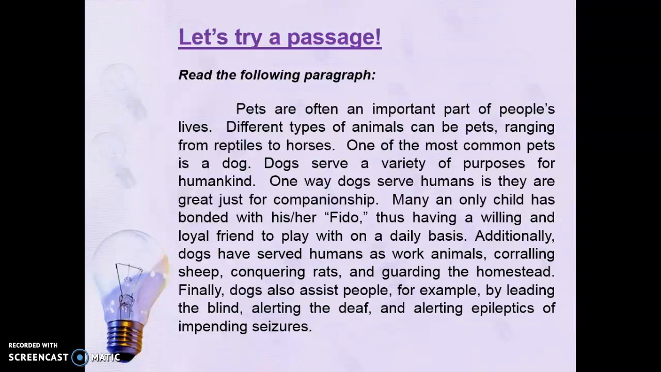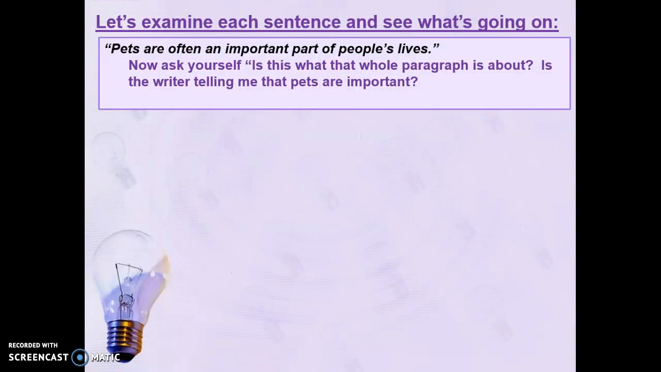Additionally, dogs have served humans as work animals, corralling sheep, conquering rats, and guarding the homestead. Finally, dogs also assist people, for example, by leading the blind, alerting the deaf, and alerting epileptics of impending seizures. So, let's examine each sentence and see what's going on.